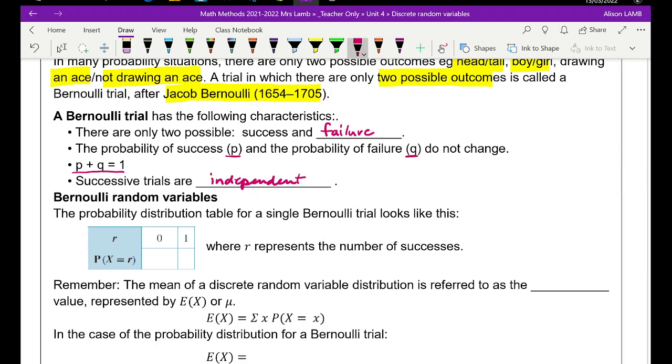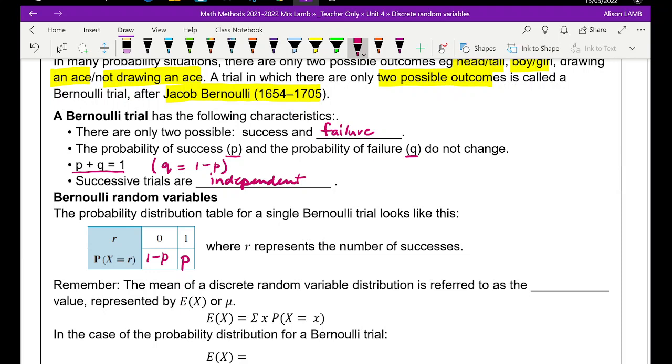Let's assign the 1 to the successful one. That's P. And then the failure would be 1 minus P, or Q. Notice up here, Q is always going to equal 1 minus P. Some texts will write Q, or they'll write 1 minus P. They mean the same thing.